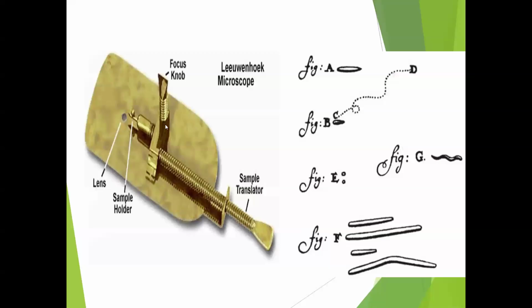If you see this picture, this was the first microscope, prepared by Anthony van Leeuwenhoek. And in this picture you can see various forms of bacteria, like rod shaped bacteria and spiral shaped bacteria. He named them animalcules, but actually they are various forms of bacteria.